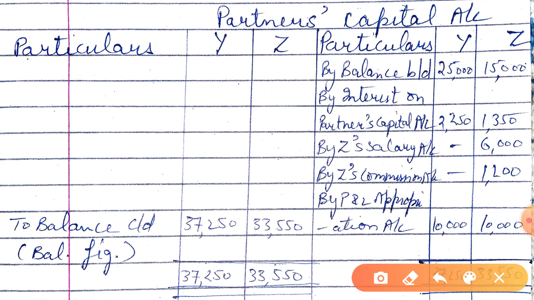See, here is the balance of the capital and then all the items related to partners. We'll total it again. The credit side is greater, nothing is there on the debit side, so the balance is carried down here.